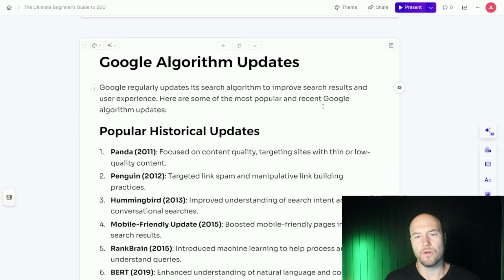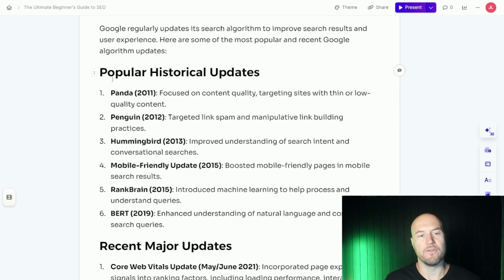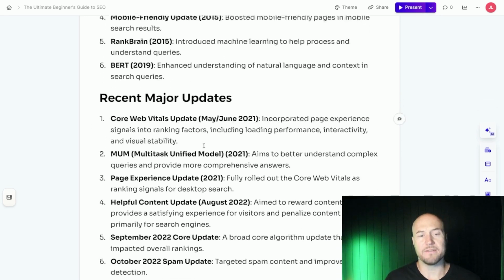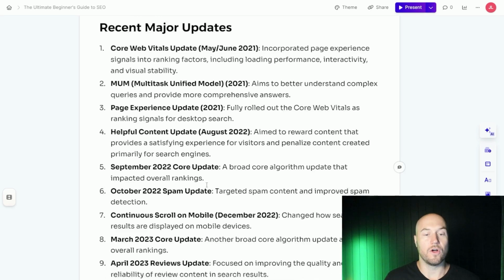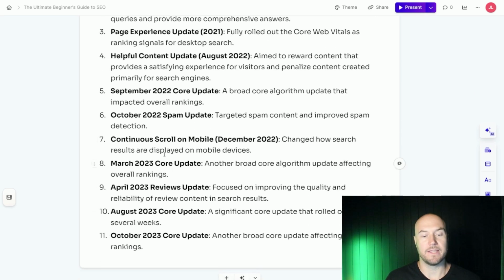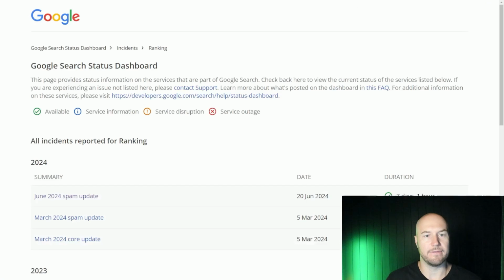Now, with Google SEO, you have to understand that Google has an algorithm that is reading through and figuring out what your website should rank for. And Google frequently has algorithm updates. There are a number of popular historical updates like the Panda, the Penguin update, the Hummingbird update, Mobile Friendly update, RankBrain, and BERT. But some of the more recent major updates were Core Web Vitals, the Helpful Content update in August of 2022, and then Google also has core updates and spam updates that they release on a regular basis.